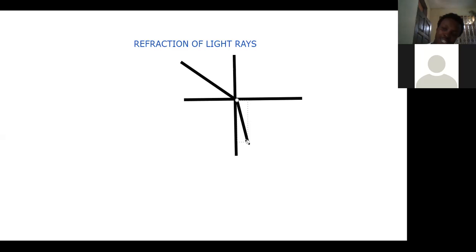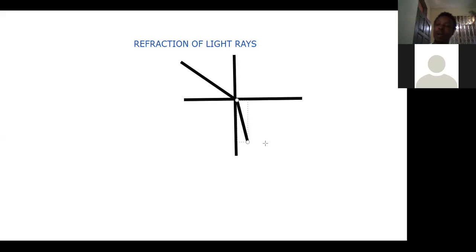When light moves from one medium to another medium of different densities, there's a bend of the light ray, and that phenomenon is what we term as refraction of light. When light moves from one medium to another of different densities and the light bends, we call it refraction of light.